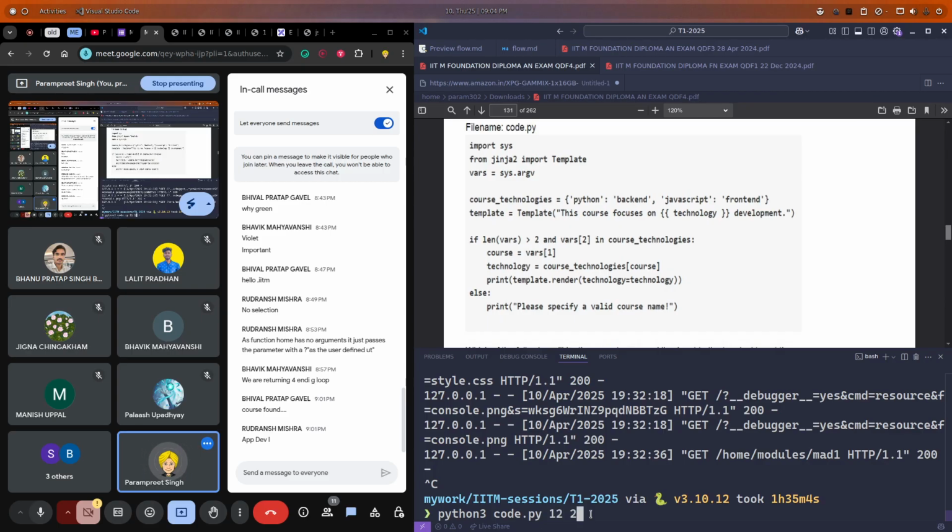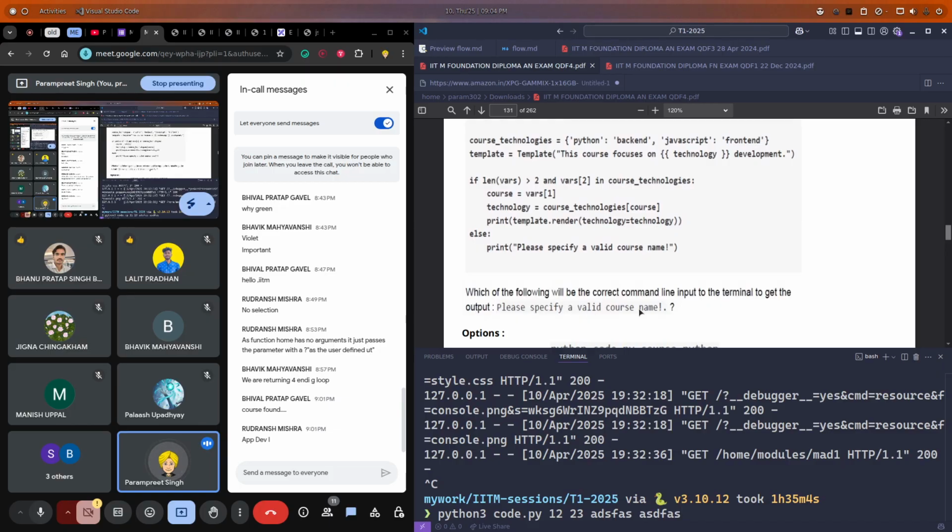If we pass more than 2 arguments, then this condition will be true. Am I right? So we will get this output when we are just running this command, or running it with just one more argument.